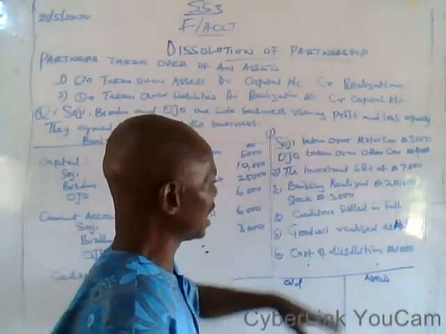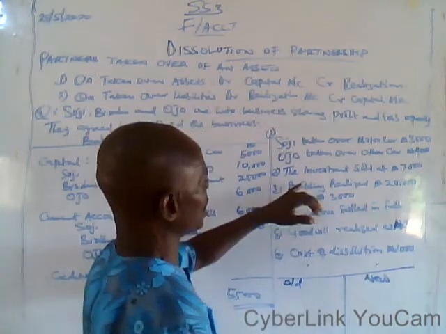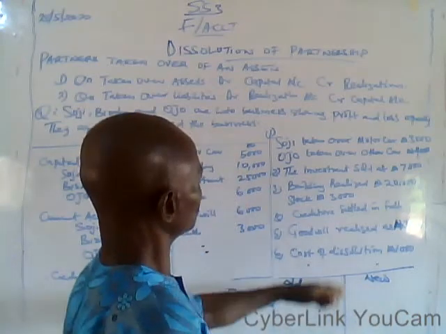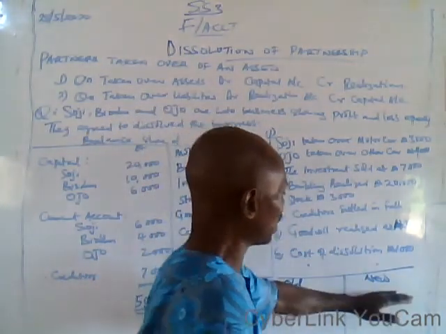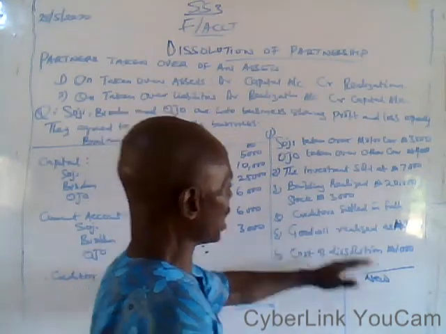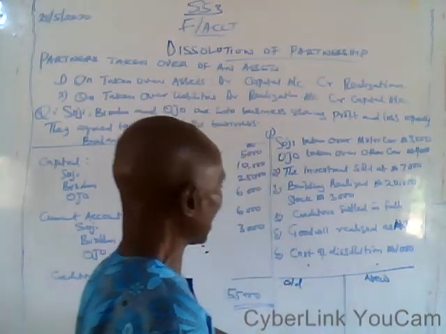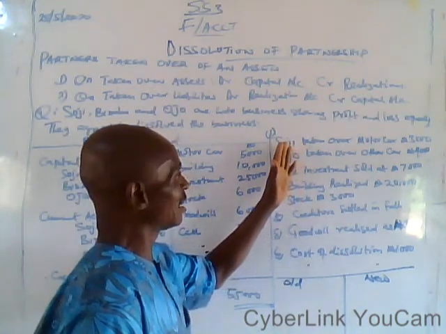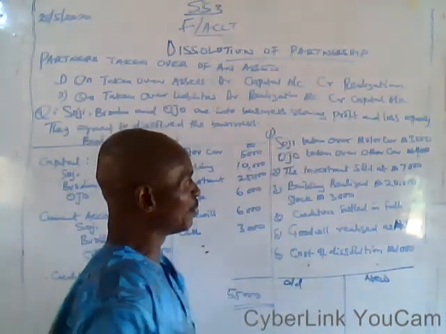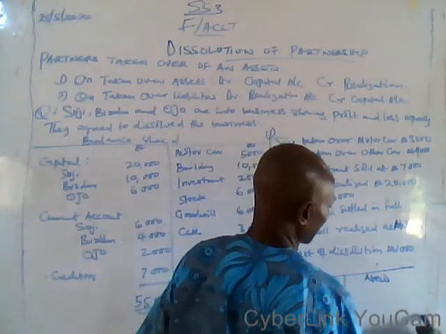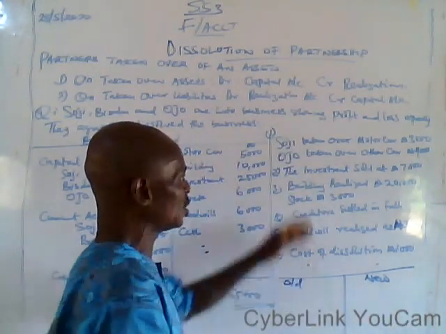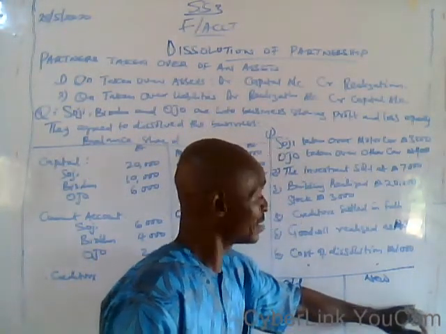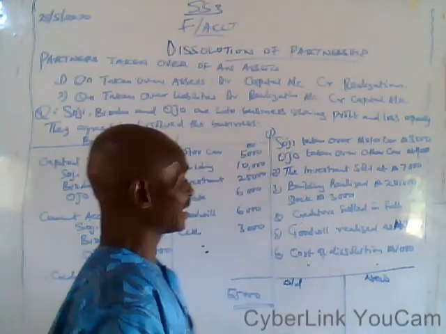Under additional information, you have a building realized at 20,000 as the new value; you transfer it to this side. You have the investment's new value; you transfer it to this side. Goodwill, you transfer it to this side, and you now move down to the asset taken over. Soji took over the motor car at 3,000 naira; you write it to this side. Ojo took over the car at 4,000 naira; you transfer it to the new value of the asset side.